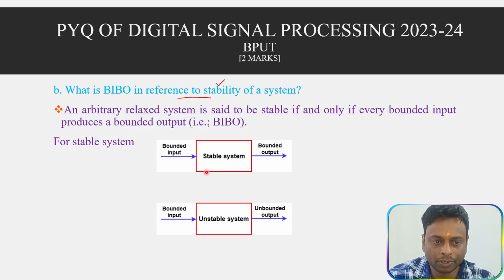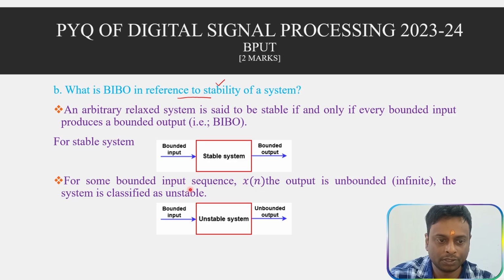For every bounded input, if it produces a bounded output, then it is called a stable system. Similarly, for some bounded input signals, if the output is unbounded, that is infinite, meaning the amplitude goes to infinity, then the system is unstable. Bounded means the amplitude of the signal is less than infinity.